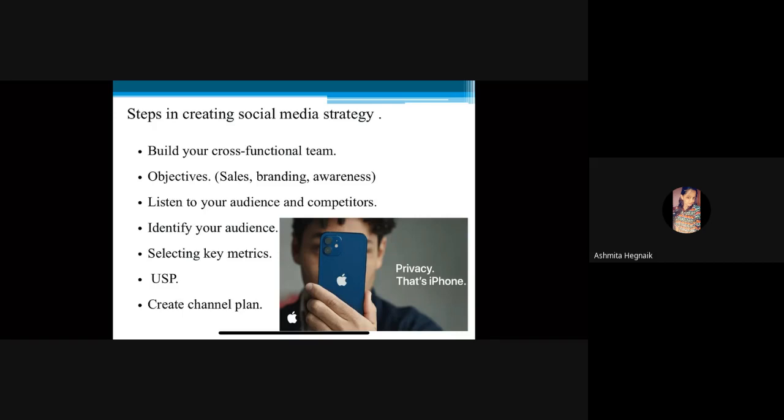More than the product features and benefits alone, in social media you need to come up with content which will make your product more appealing. For example, the new Apple ad, as you can see here, "Privacy. That's iPhone." They want to create an appeal for customers that Apple is all about privacy, wherein they are gaining an extra edge over the competition.